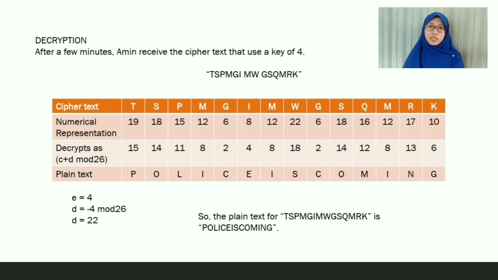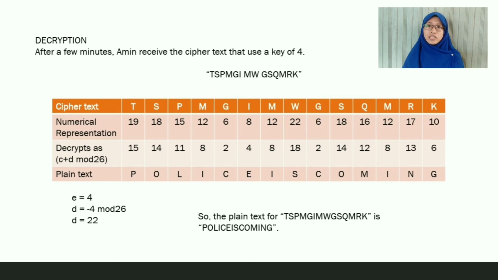For numerical representation, T is 19, S is 18, P is 15, M is 12, G is 6, I is 8, M is 12, W is 22, G is 6, S is 18, Q is 16, M is 12, R is 17, and K is 10. So for decrypt as C plus D mod 26, we know that E is equal to 4, so D is equal to negative 4 mod 26. So we got D is equal to 22.